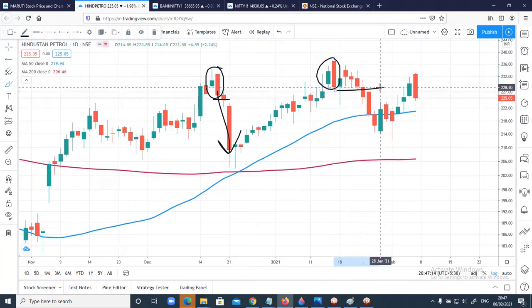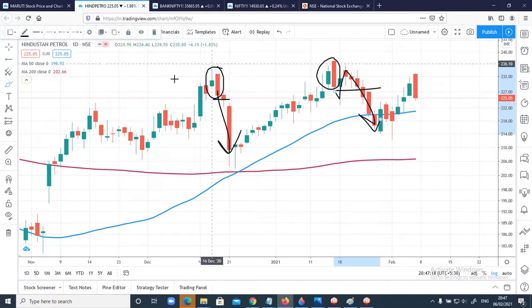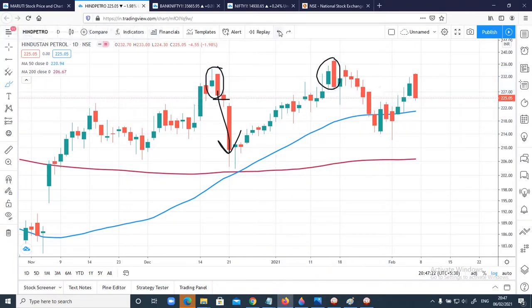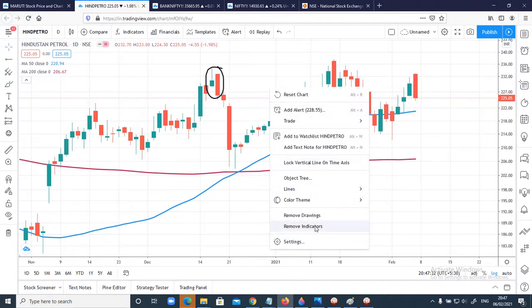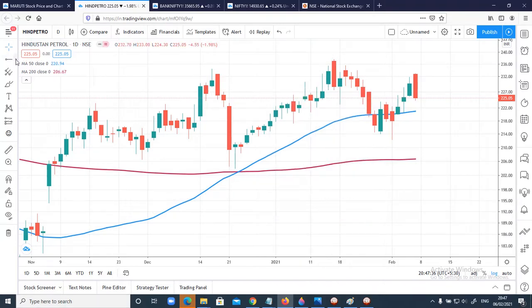This was again a bearish engulfing. Once it has broken the range low, you can see price bounced up, but later on there was a fall. So bearish engulfing and bullish engulfing are very powerful patterns. Now if you see properly, again we have got a bearish engulfing. Let's first mark the range high and range low here and see how the stock behaved whenever it has entered this particular range.